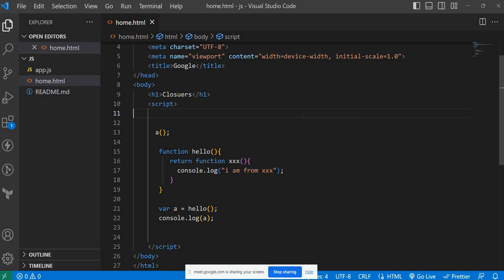Same output, sir. Think one more time. Okay, everyone is going with the same output. It is going to display I am from triple X.